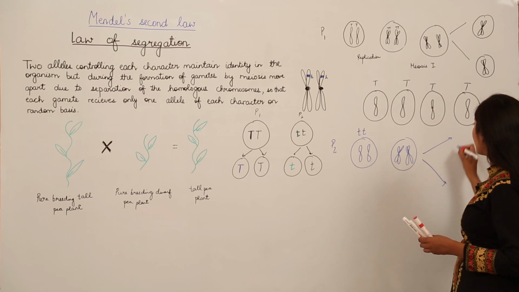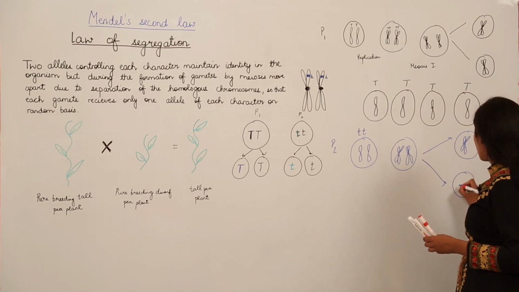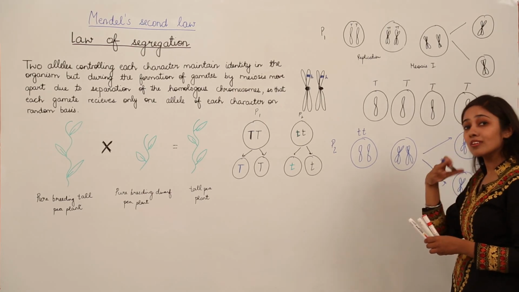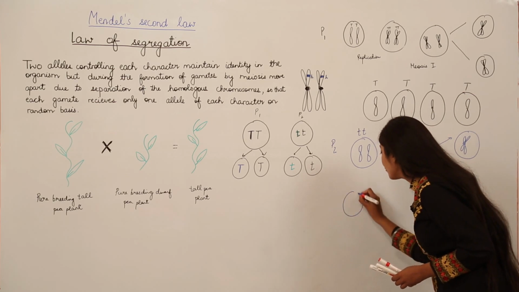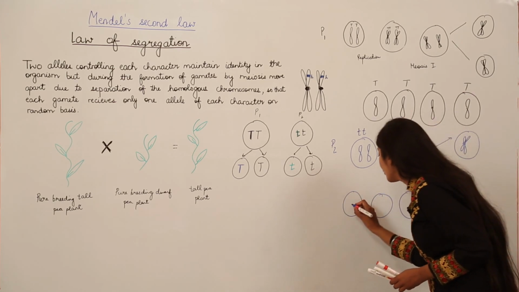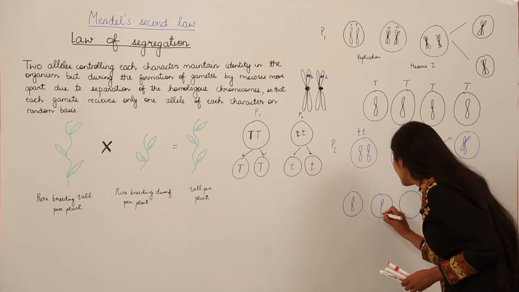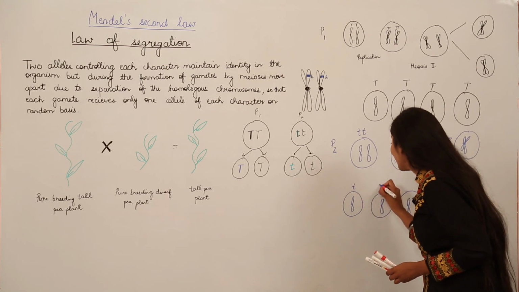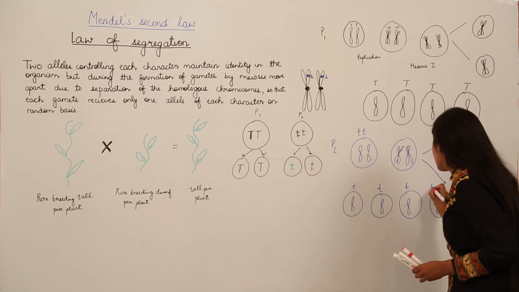So what will be the result? We'll have 2 cells. And after this it is going to enter meiosis 2, where we are going to have 4 haploid cells in which we have half the number of chromosomes. So they will all be lowercase letter t.